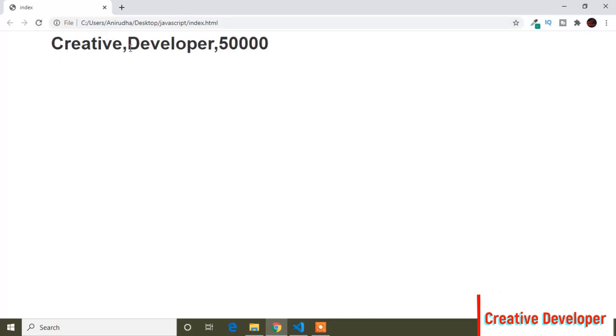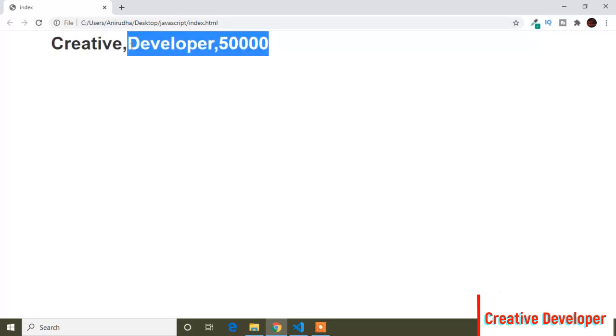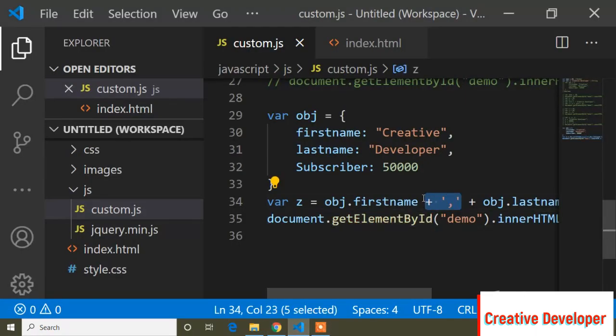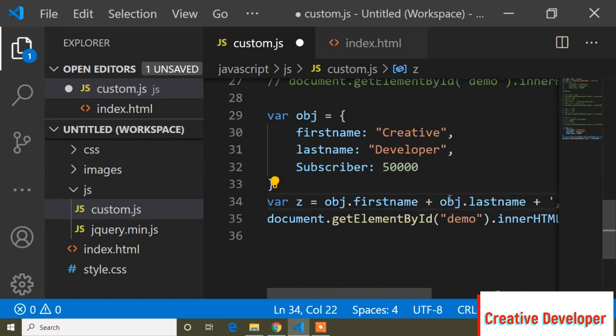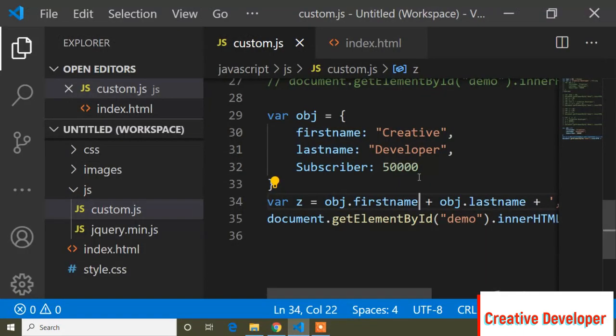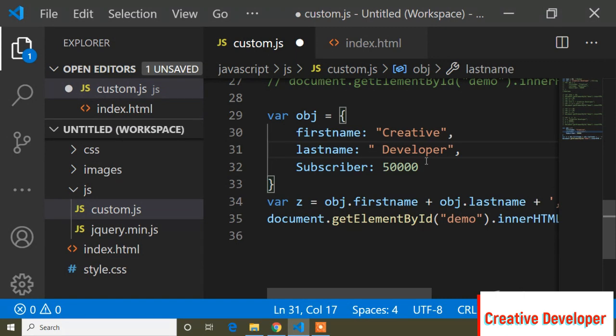So you can see this. Here I should not add a comma, so I remove this. And if I want to add some space here, you have to add some space.